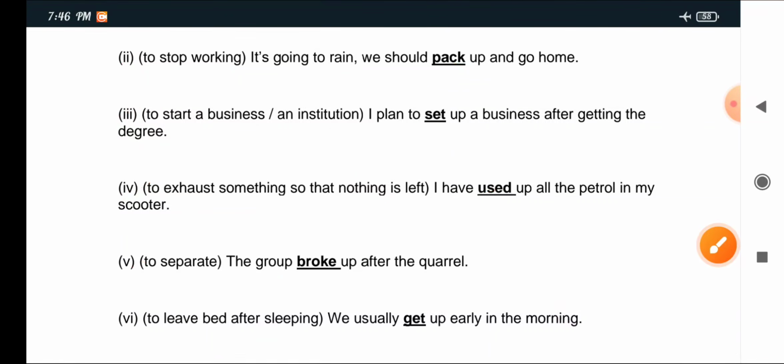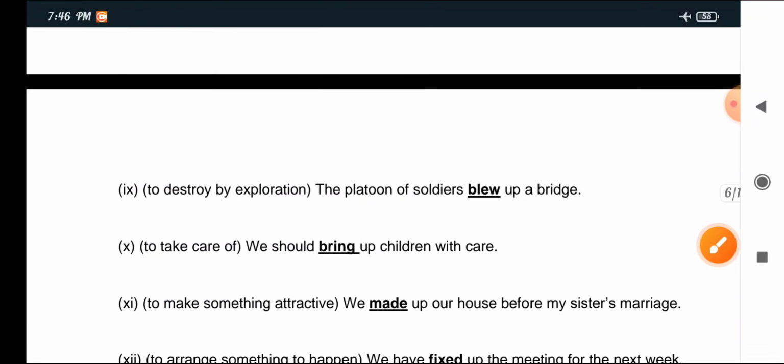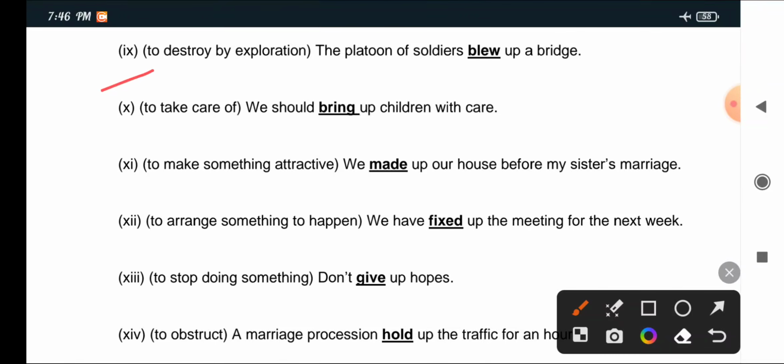V: To separate, break up. The group broke up after the quarrel. VI: To leave bed after sleeping, get up. We usually get up early in the morning. VII: A situation getting better, look up. After 3 long rainy days the weather is looking up. VIII: To come to a meeting, turn up. Only a few students turned up in the class due to heavy rain. IX: To destroy by explosion, blow up. The platoon of soldiers blew up a bridge. X: To take care of, bring up. We should bring up children with care.